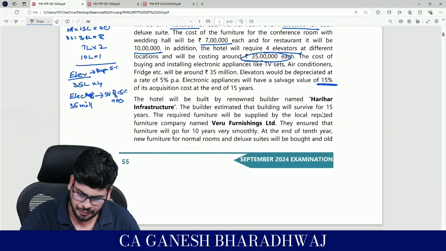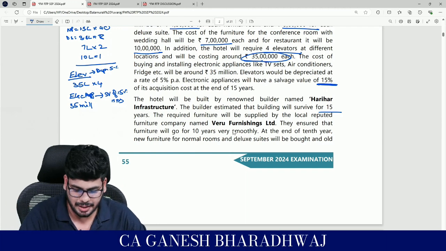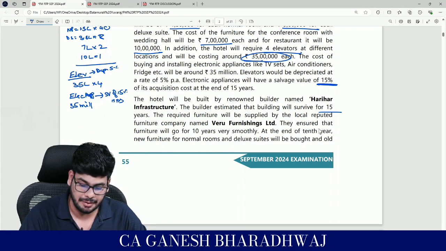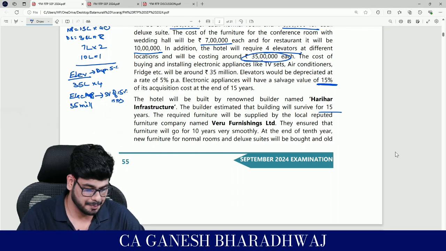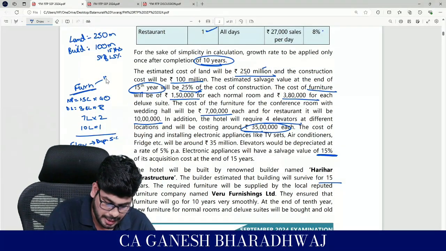Where were we? Yes, 15 years they have said. The required furniture will be supplied by a local reputed supplier. Why do we need the name and all? It's not even required. They have given it. So they ensure that the furniture will go for 10 years very smoothly. Okay, so the furniture, they have said that it will go for 10 years.